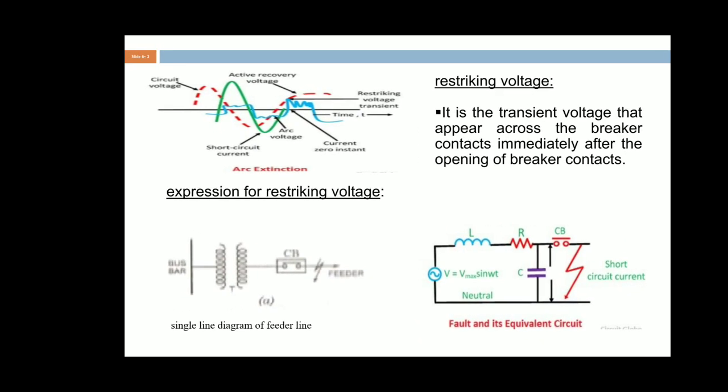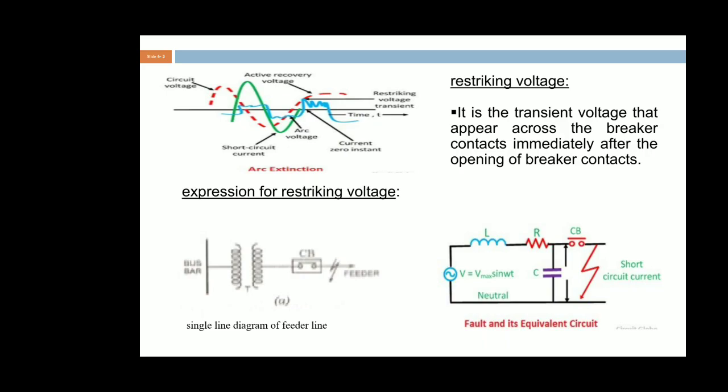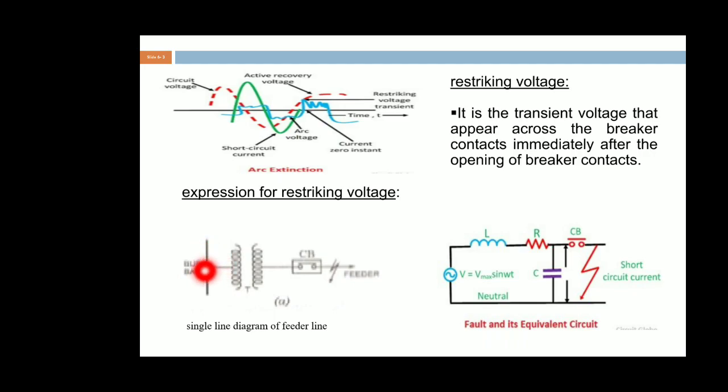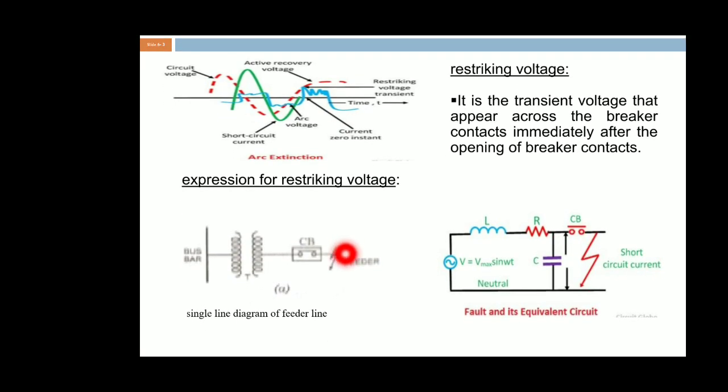This is the single line diagram of a bus bar. In that bus bar, we are connecting one feeder line. In that feeder line, a fault will occur. Due to the fault, the contacts of the breaker may open. Then the arc is struck in between the contacts of the breaker.